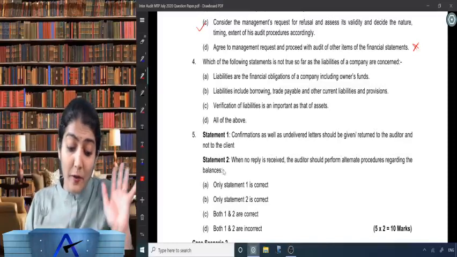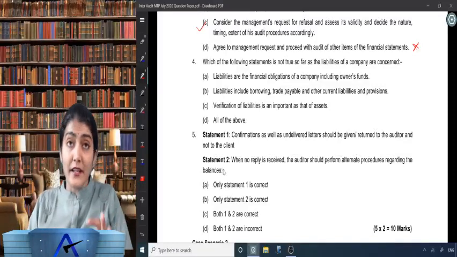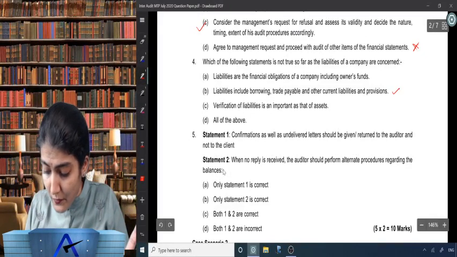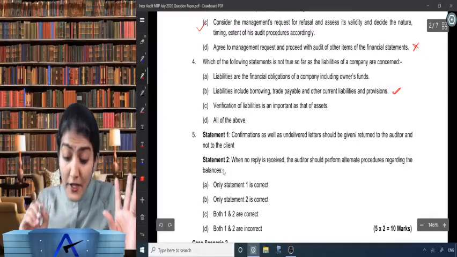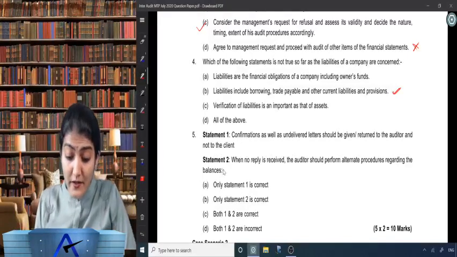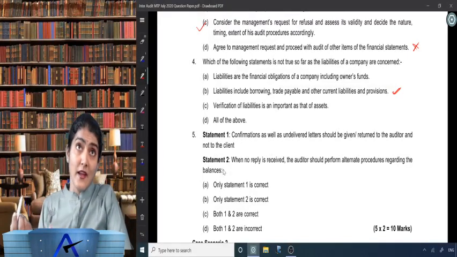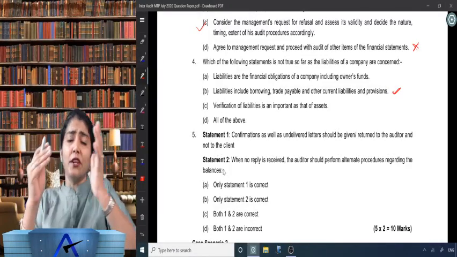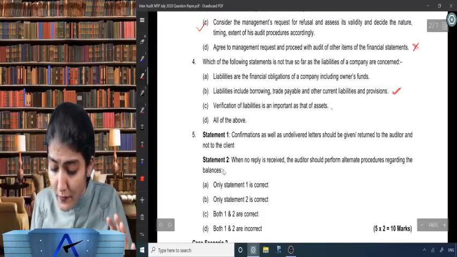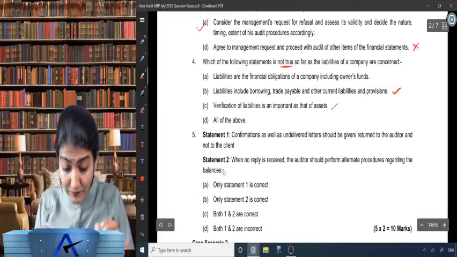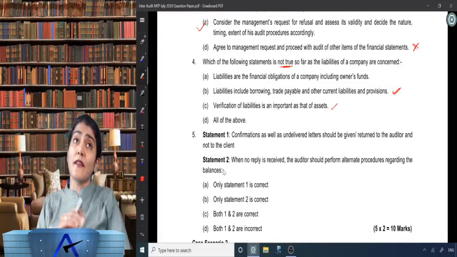This I have no doubt about. Liability includes borrowing, trade payable, other current liabilities and provision. So this is true. Verification of liability is as important as that of assets. Right, so equal. In the balance sheet, we need to check the assets also, we need to check the liabilities also. So this is also true. Now, what is not true? Which of the following statements is not true?